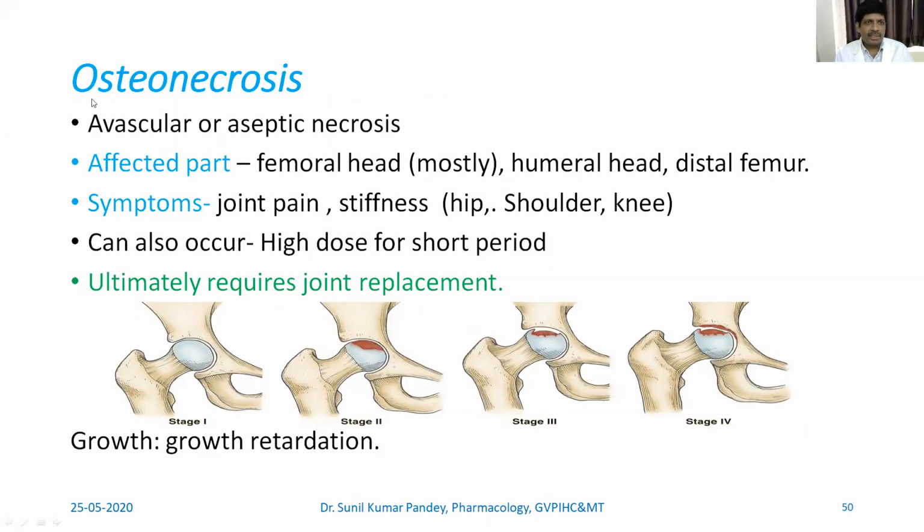Next important part is osteonecrosis. This is also called avascular or septic necrosis. What are the affected parts? The affected parts are mostly the femoral head, but the humeral head or the distal femur can also be affected. What are the symptoms in osteonecrosis? There is joint pain, there is stiffness, mainly in the hip, shoulder, and knee.